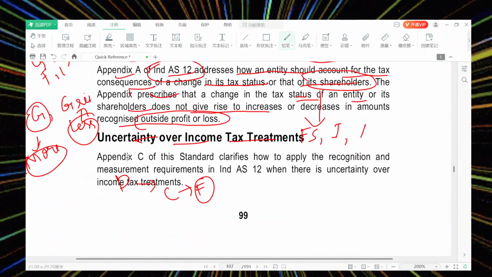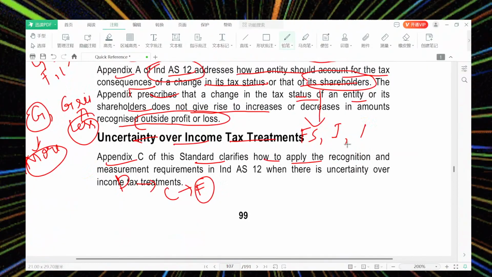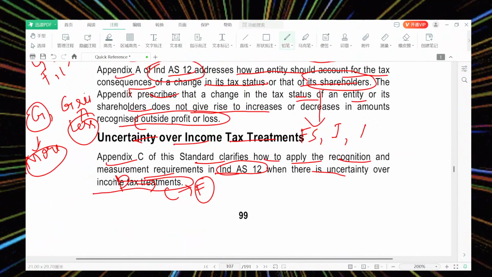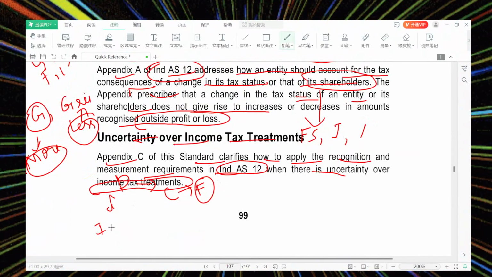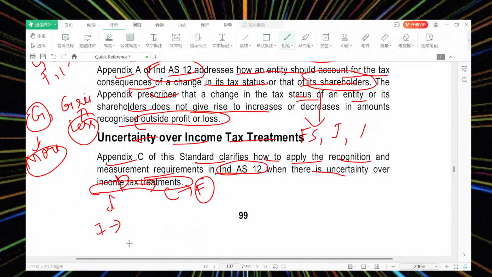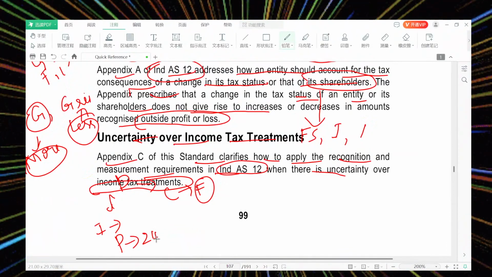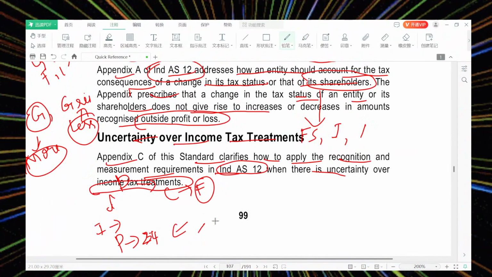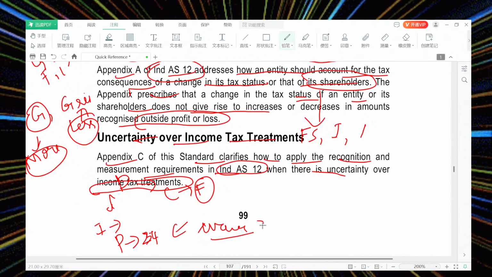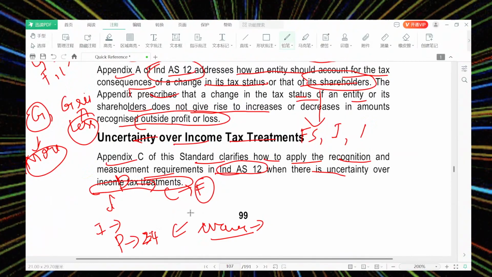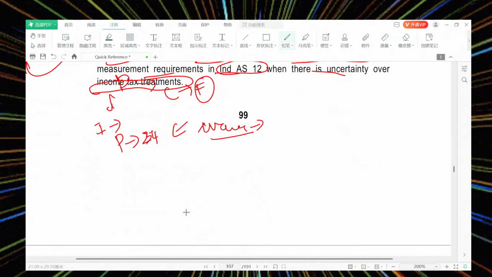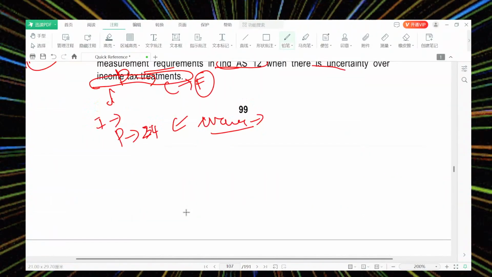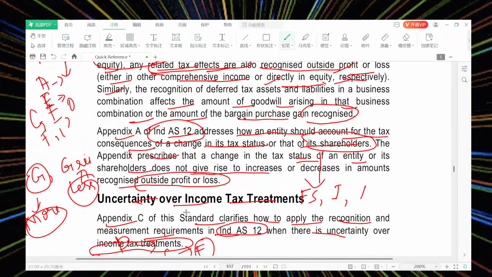Uncertainty over income tax treatment. What is uncertainty? The appendix clarifies how to apply the recognition and measurement requirements of Ind AS 12 when there is uncertainty over income tax treatment. As per the income tax treatment we may say something, but there is uncertainty. For example, a penalty has been levied under sections 234A, 234B, 234C, but the department may consider waiving it. When they waive it, we don't know it is certain, but if they waive it, it becomes an asset or liability. If it has been charged as an expense, it is to be considered as an asset. So these are the things regarding income tax in Ind AS 12. Thank you.